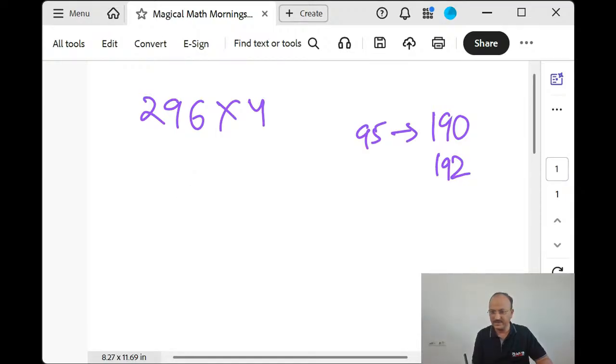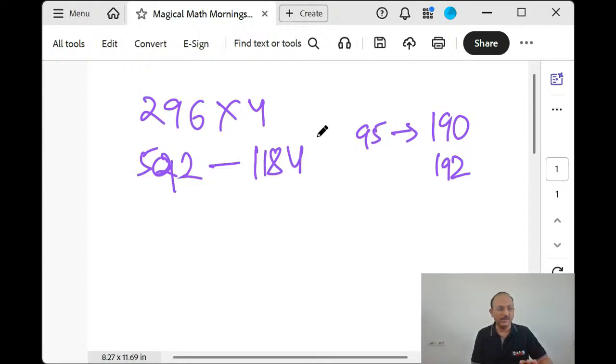Yes, the previous answers, yes. But now try this one. 296 into 4. Just double of 296. Yes, you will get 592 in the first step. Then again doubling means 1184. Because 92 is 184. That's what you have to think. Correct? 592 means 1184. Will you practice this today?